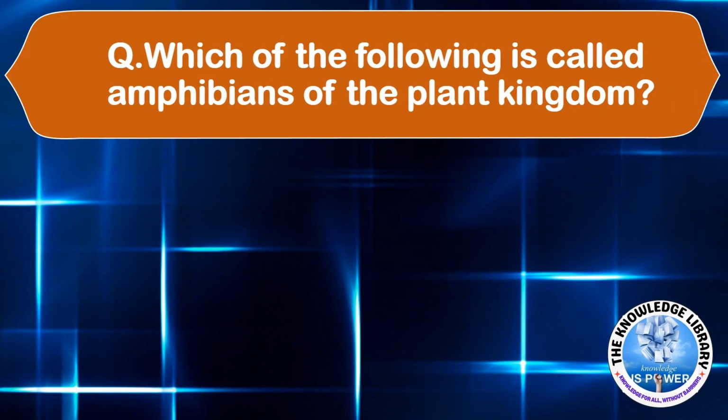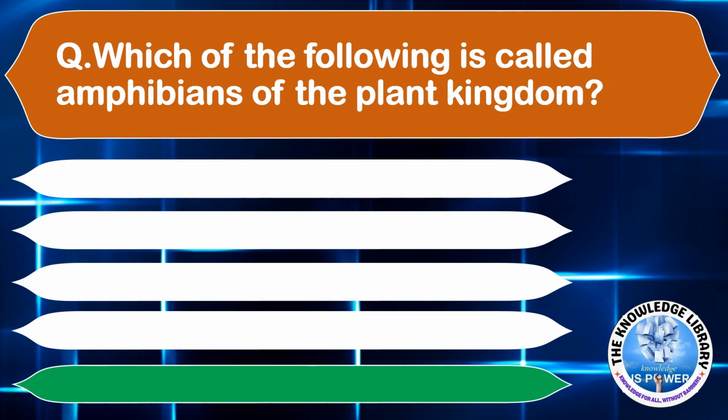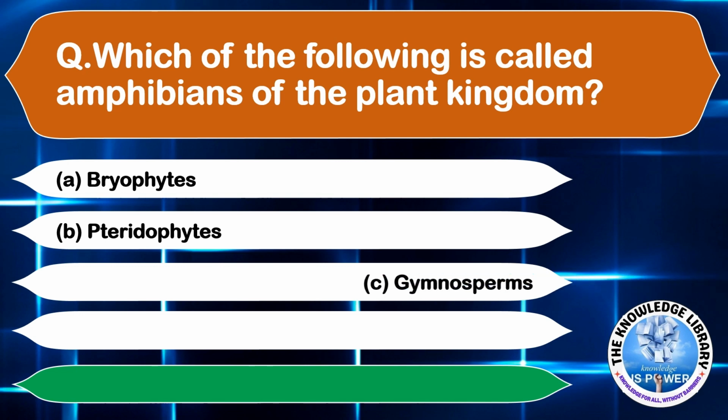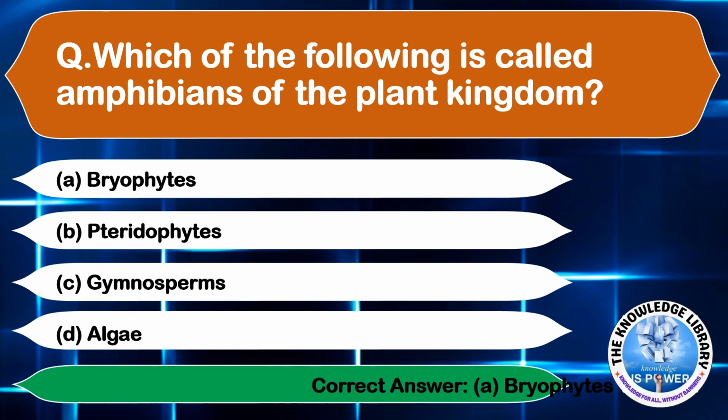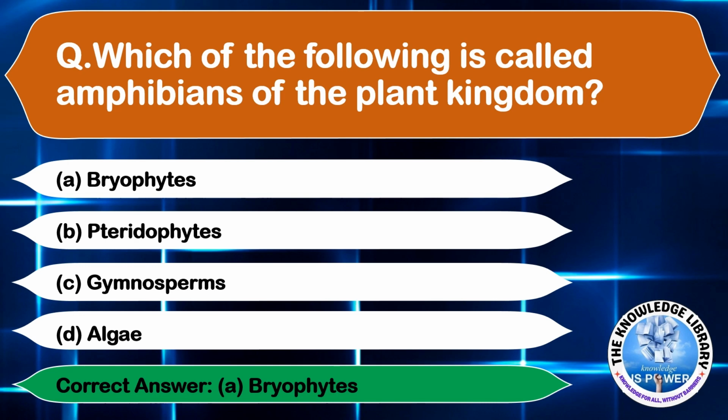Which of the following is called amphibian of the plant kingdom? Option A bryophytes, option B pteridophytes, option C gymnosperms, and option D algae. The correct answer is option A bryophytes.